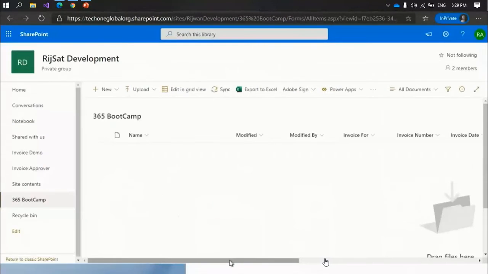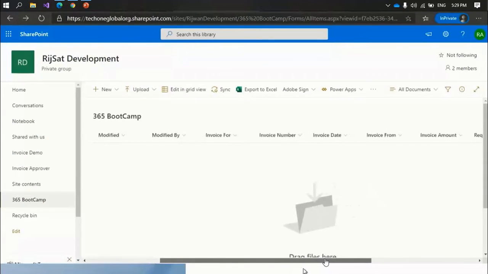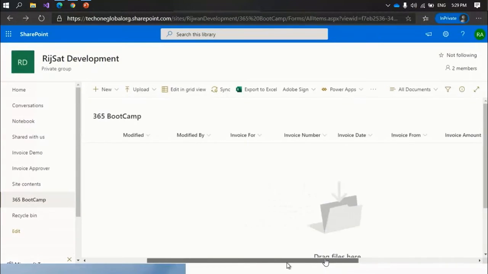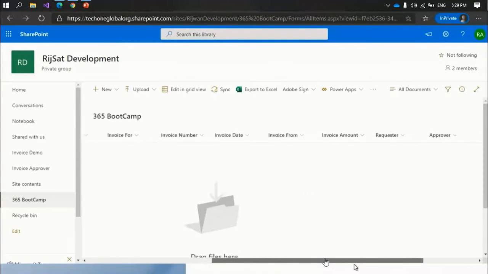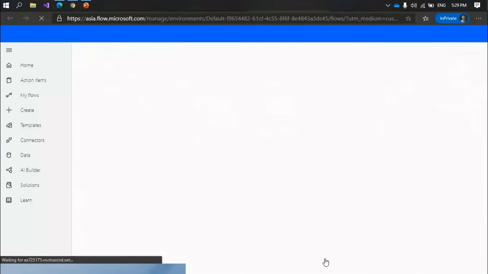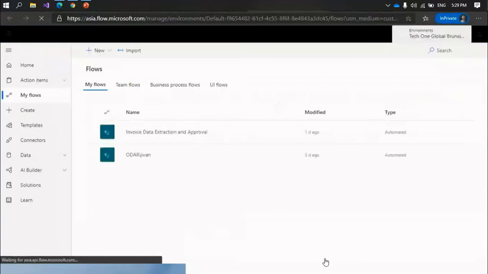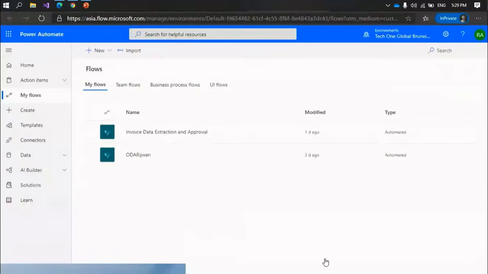In today's demo, we have used the AI Builder, which helps us to intelligently process our automation process. With AI Builder, we can add intelligence to our applications. There are several options to use AI. For this case, we are using AI to extract data from invoice intelligently.